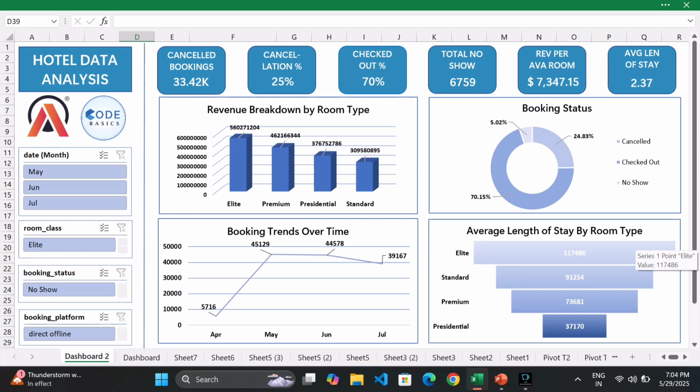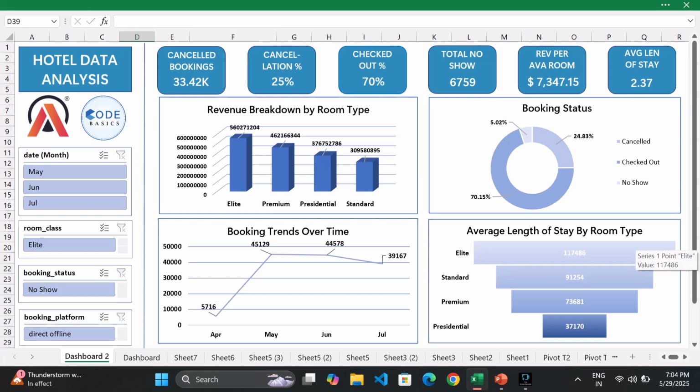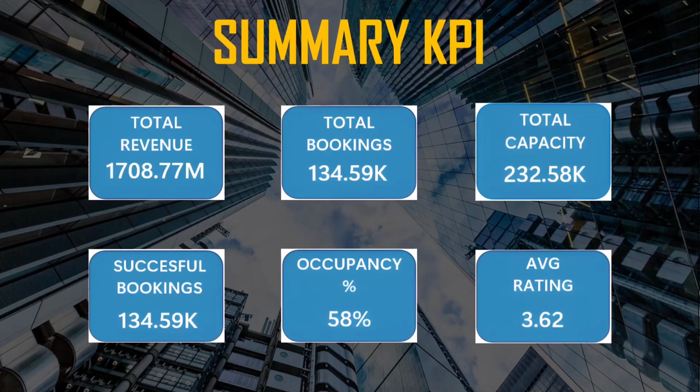Elite guests stay the longest, indicating brand loyalty or high value business travelers. Here are also some slicers I made. If we click on May, the data changes, and the same goes for room class, booking status and booking platform. Let's now head back to the PPT, so we can see some recommendations and key takeaways from this project. Then the next slide, revenue and ADR trends.